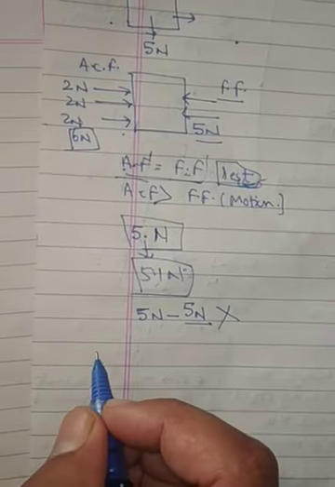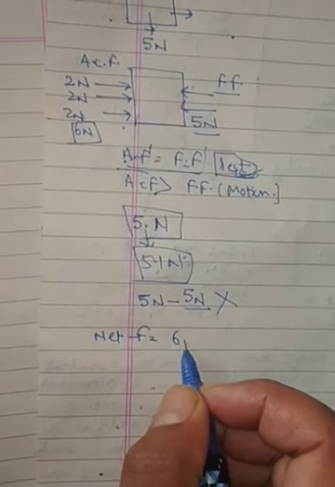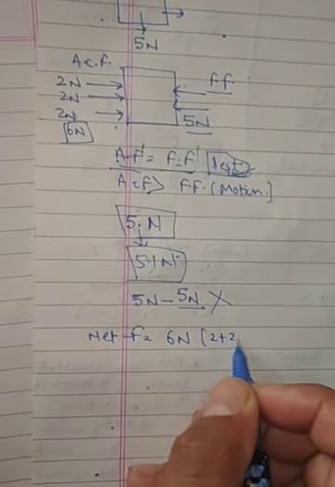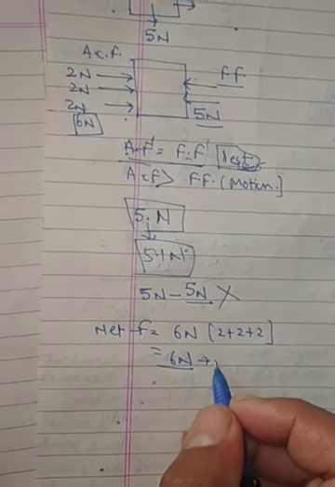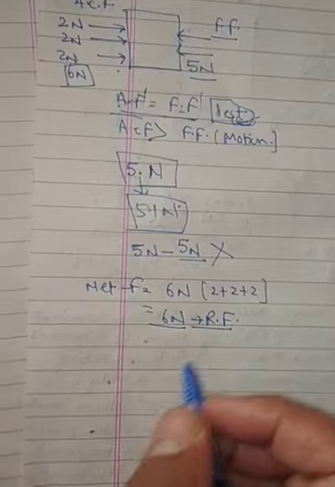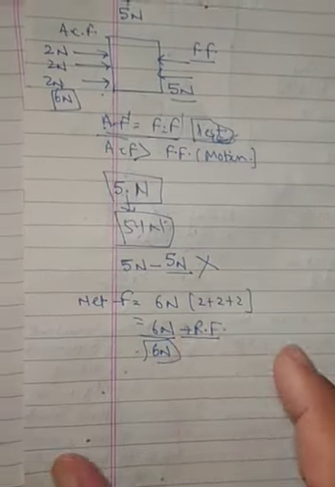So the same thing here: simply we can say net force. How much did you apply? 6 Newton, meaning 2 plus 2 plus 2. So this 6 Newton tells us the resultant force, and with the help of the resultant force you can make a body come into the motion state.